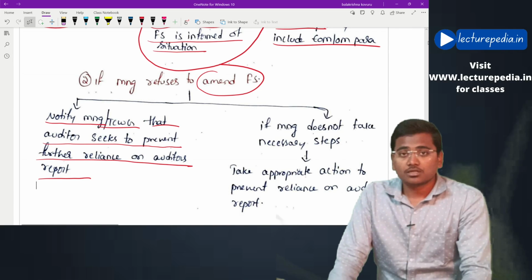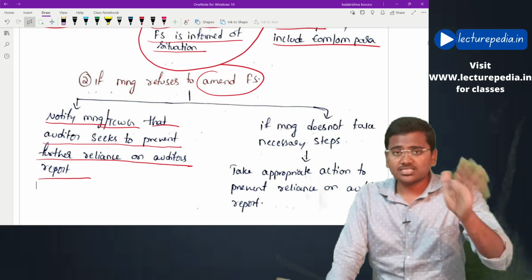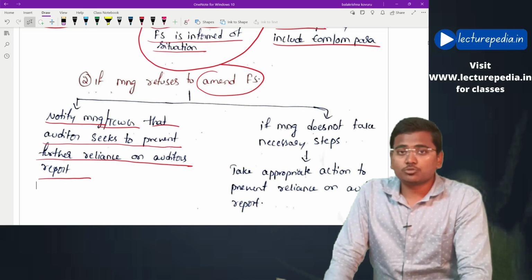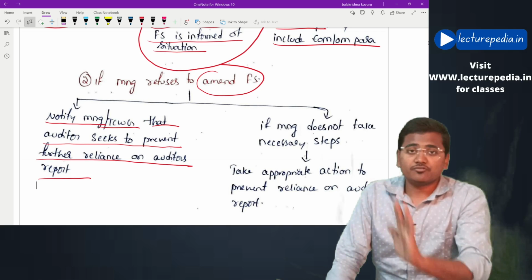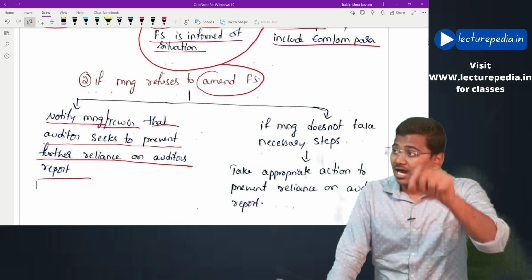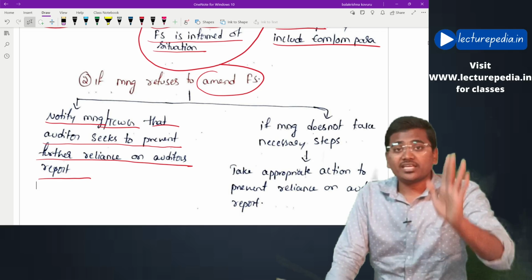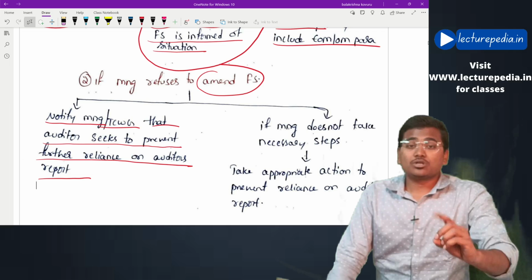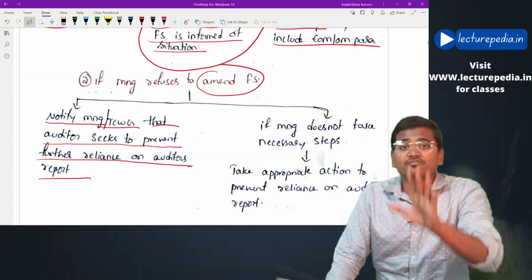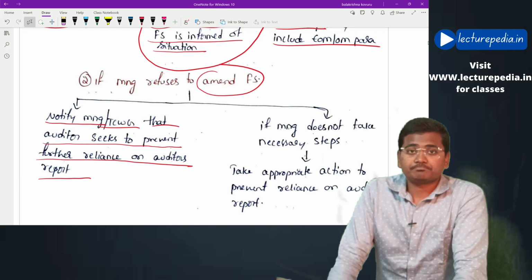Now the auditor finds certain subsequent events and wants the financial statements to be amended, but the management is refusing. Now the auditor will ask the management not to rely on the audit report that I have issued to you, and also pass this information to all the shareholders.